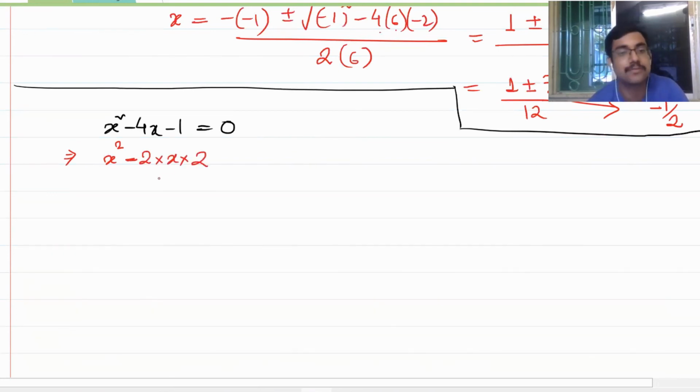Is not this minus 4x? Yes. So x square minus 2x into 2, so plus 2 square I should give now. This is a square minus 2ab plus b square, this is the one I'm trying to make. So I should give plus 2 square, isn't it so? Now when there is 2 square and I have to make it minus 1, I shall also give minus 5 here. Is this clear to you?